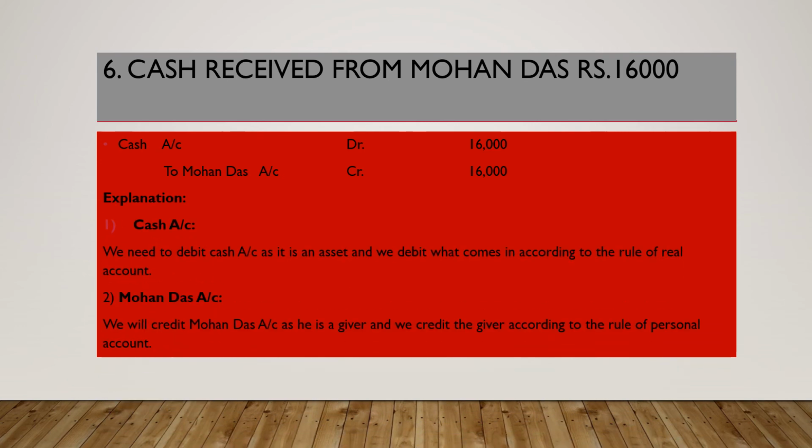Cash account: we need to debit cash account as it is an asset, and we debit what comes in according to the rule of real account. And next, coming to Mohandas account, who is the giver to us, we will credit Mohandas account as he is a giver, and we credit the giver according to the rule of personal account.